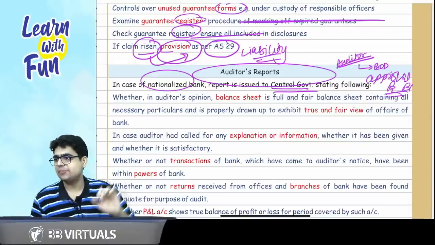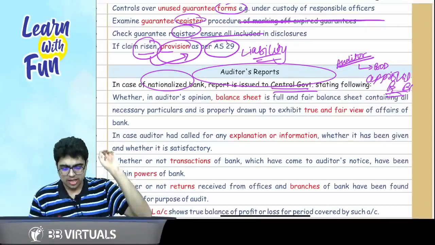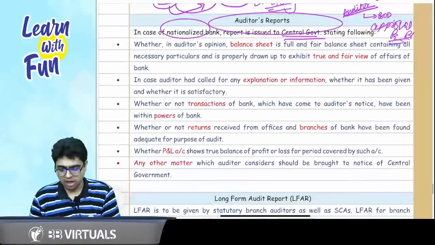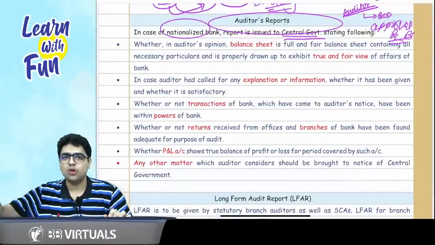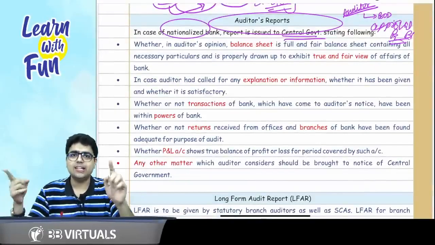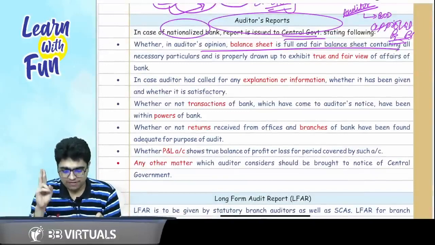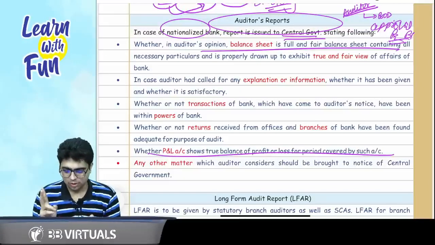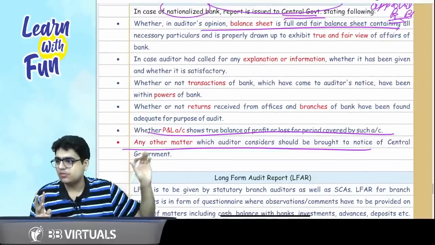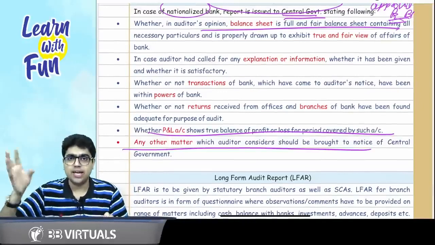Now we get to the third parties. In case of nationalized bank, the report is issued to the central government. Now the report talks about the same things which we have already studied in 143(3): whether the balance sheet gives a true and fair view, whether the P&L gives a true and fair view, and any other matter. So 3 points, very easy: balance sheet, P&L, any other matter.